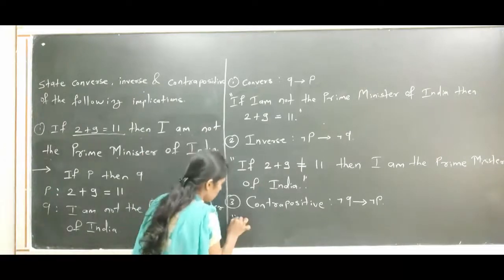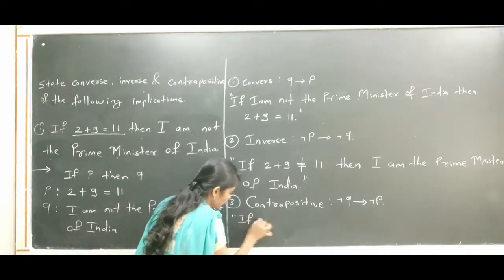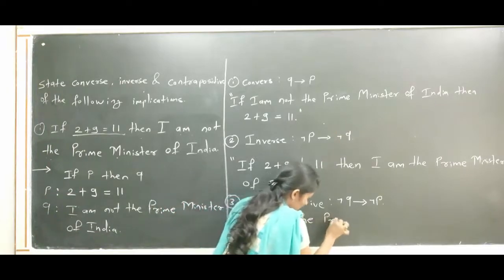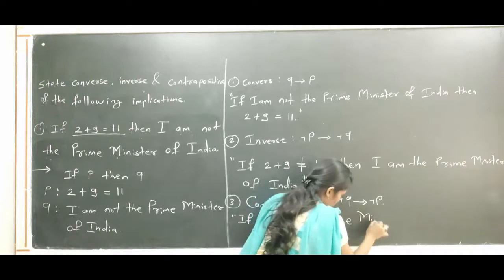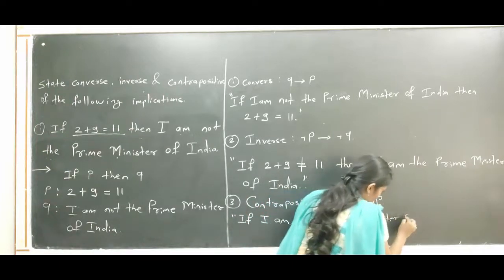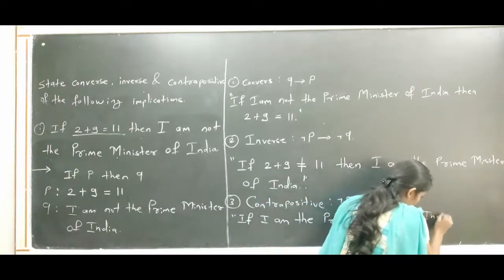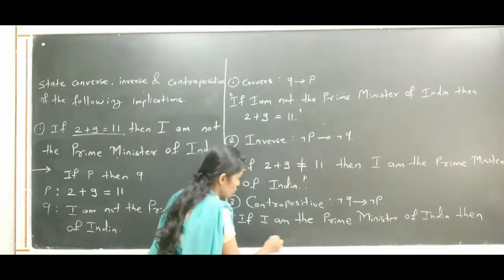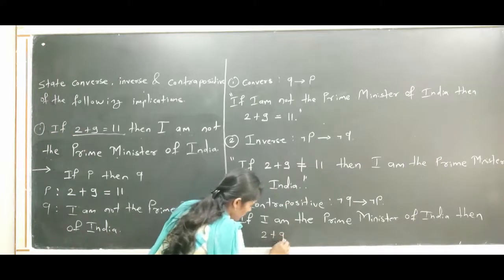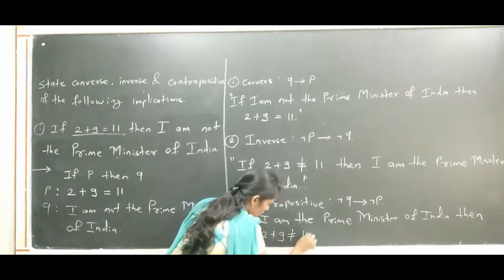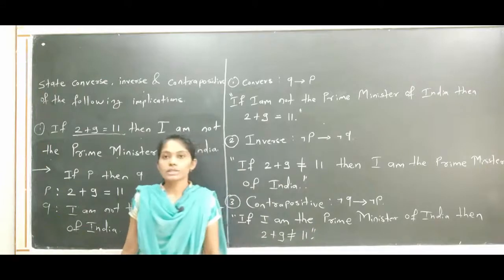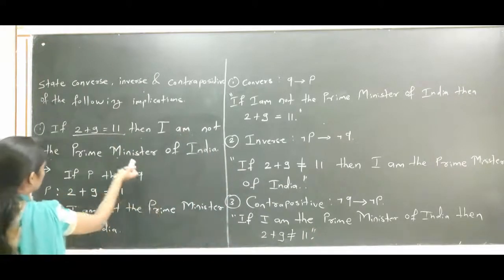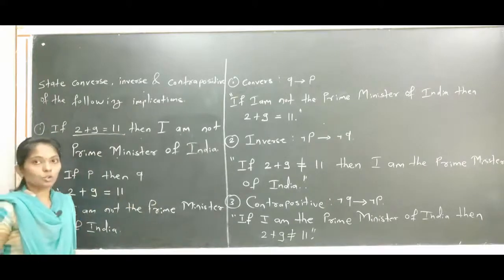So contrapositive: if I am the Prime Minister of India, then 2 plus 9 is not equals to 11. So this is the contrapositive of the conditional statement P implies Q.